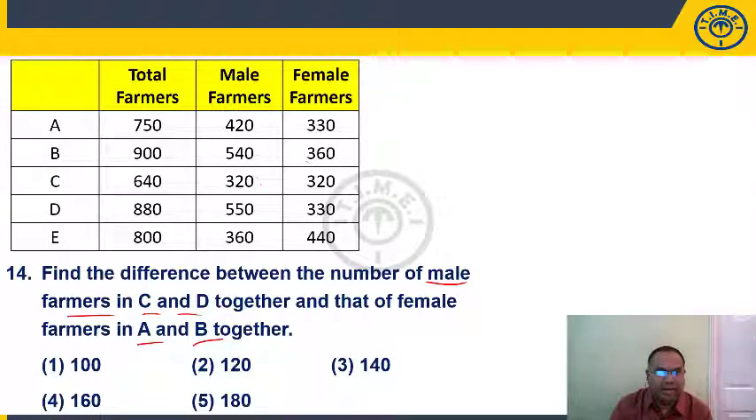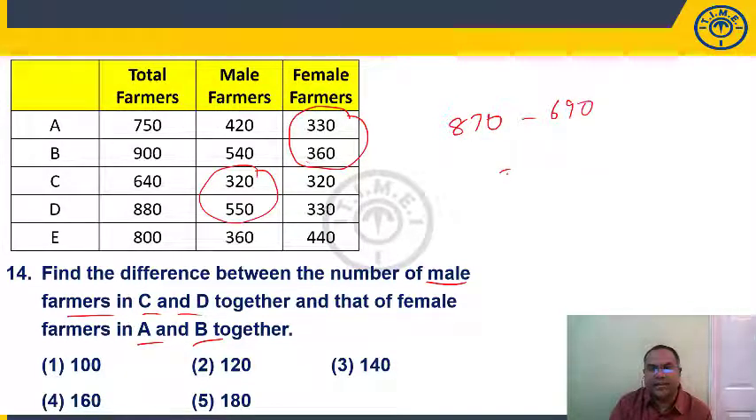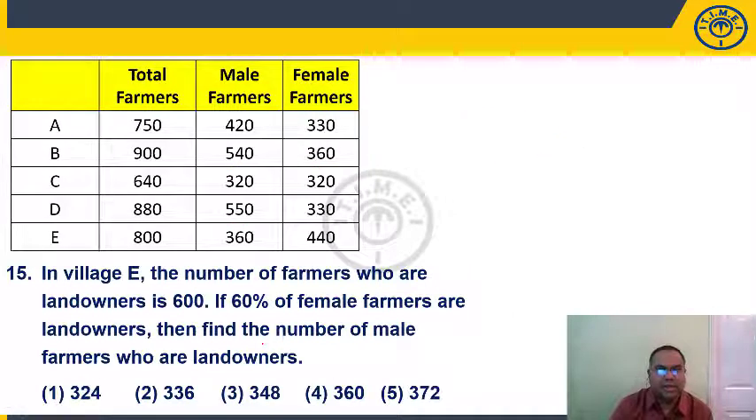C and D male farmers are 320 and 550. So how much? 870. A and B female farmers are 9690. So what's the difference here? Difference between these two is nothing but 180. 180 is present in choice 5. Right? Question number 15, students.